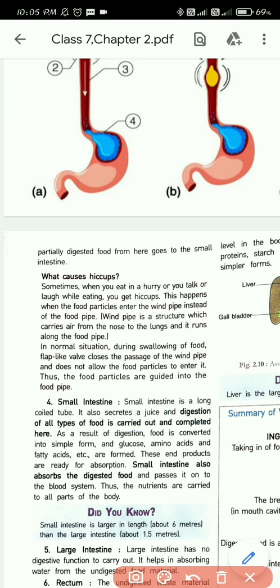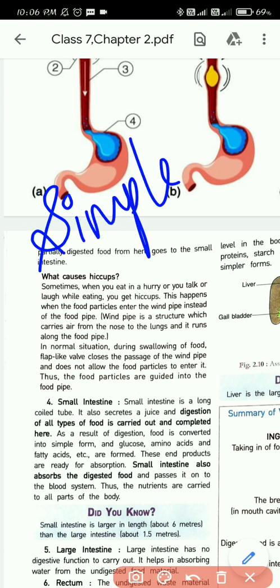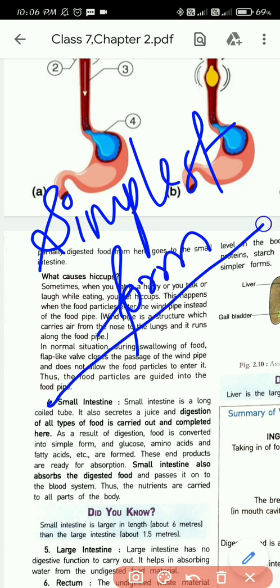As a result of digestion, food is converted into simpler forms, and glucose, amino acids, and fatty acids, etc. are formed. So what happens? All the foods will now finally be converted into their simplest forms, in the forms that our body can absorb. Before, we had complex food; now all the nutrients are broken down into their simplest form. Small intestine.